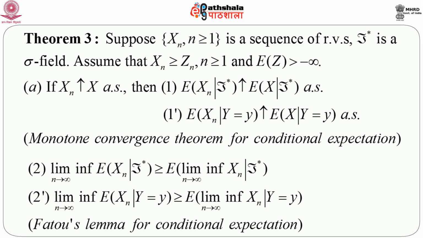First, assume that xn is greater than or equal to z, n greater than or equal to 1, and expectation of z is greater than minus infinity. Now, if xn increases to x almost surely, then expectation of xn given f star also increases to expectation of x given f star almost surely, or in other words, expectation of xn given Y equals small y increases to expectation of x given capital Y equals small y almost surely.